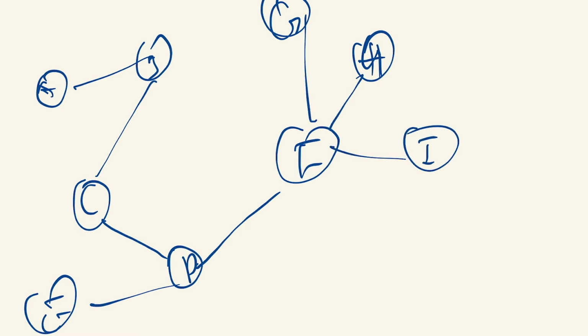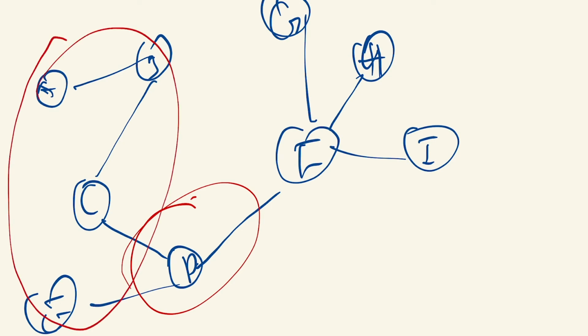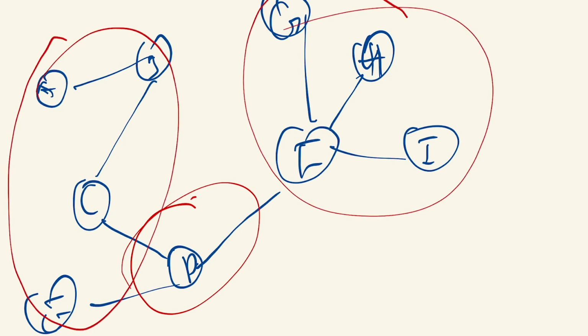Question 1A is, which student has the highest degree centrality score? Well, clearly it is this fella, because he has 1, 2, 3, 4. Then part 2 is, which student has the highest betweenness centrality score? This one, you don't need to do the counting. You can see very clearly that it's this person, because this person is a bridge between people here and people here. You take this person out, so many people will get affected.